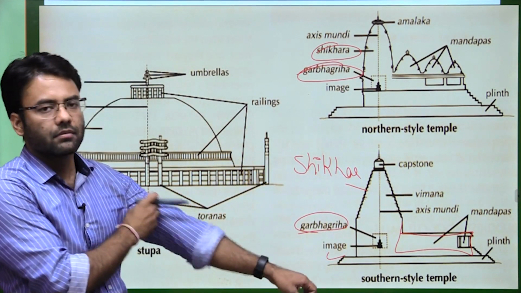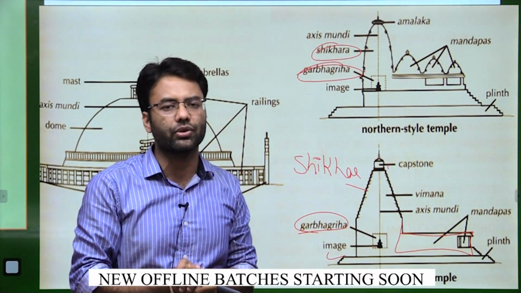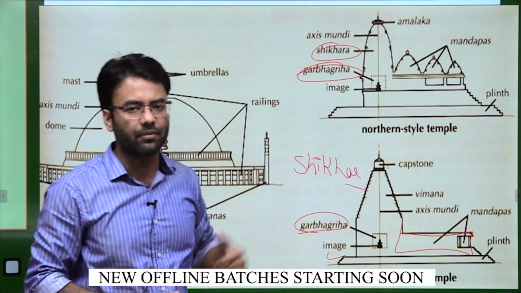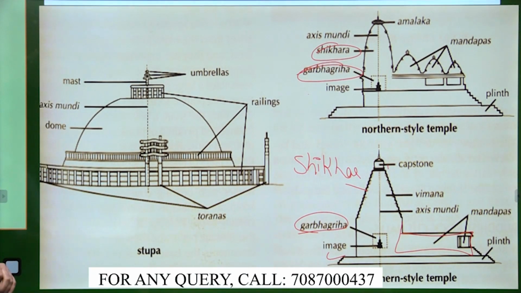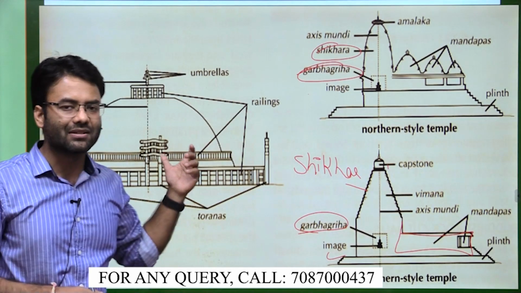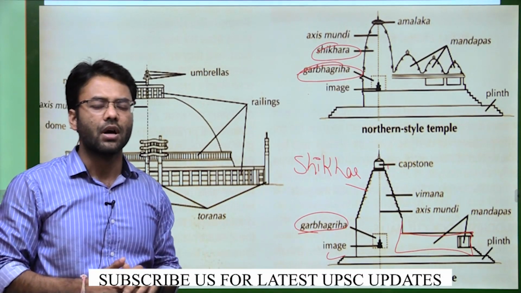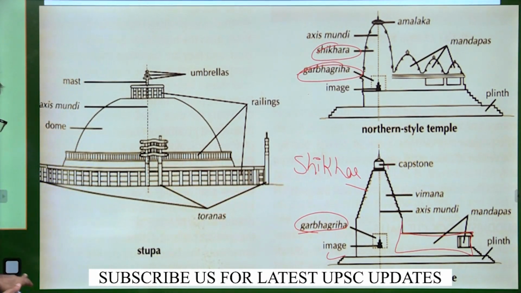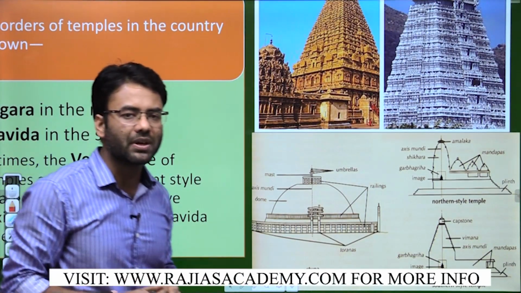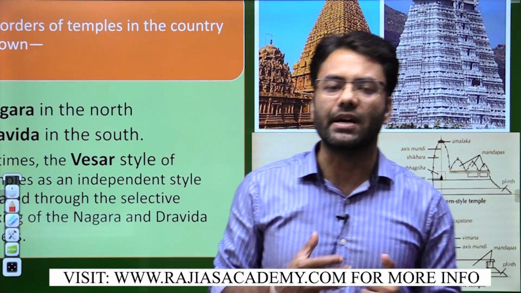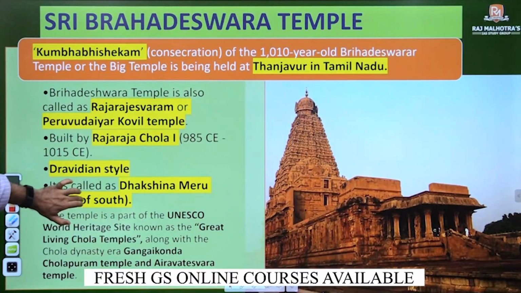Apart from this, as we move forward with the specific temples which have been in the news since last year, we will discuss some other types of temple architecture. Here you can see one other image, of stupa architecture, which has various features that further resemble this temple architecture, which we discuss in detail in our classes. As we are focusing on Prelims 2021, I'm not going into that much detail. So let's begin with the temples which were in the news since last year. The first temple we are going to discuss is the Brihadeshwara temple.